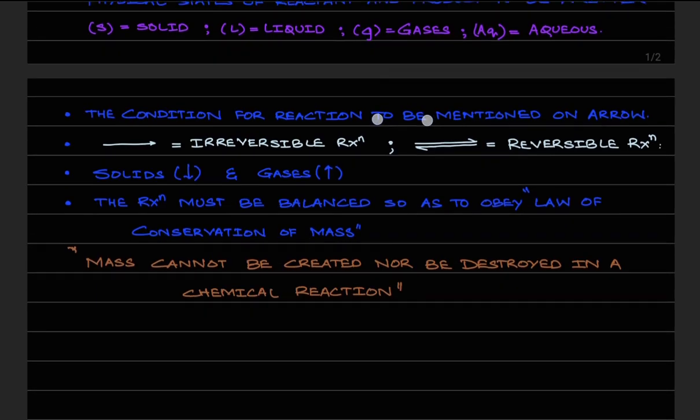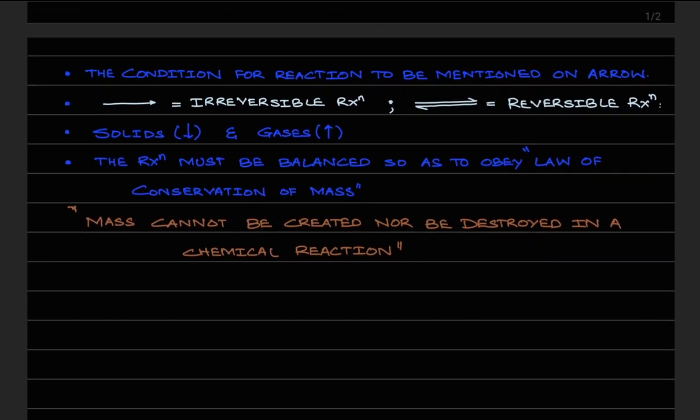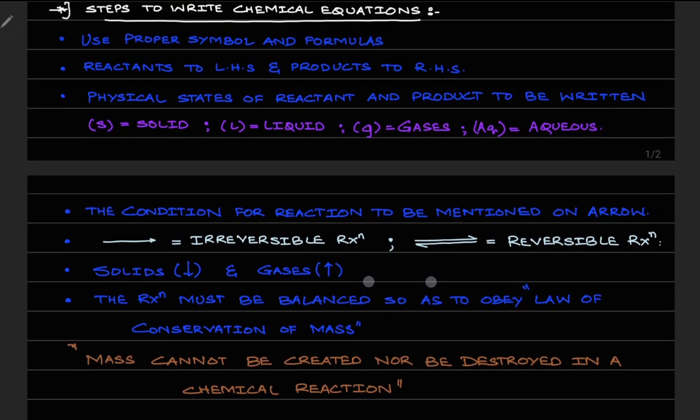Let's take an example and we'll mark those examples as we read the rules. Let's suppose I have an example, H2 plus O2 gives H2O. A pretty simple example. Now the second point says that the reactants need to be on the left hand side and the products need to be on the right hand side.